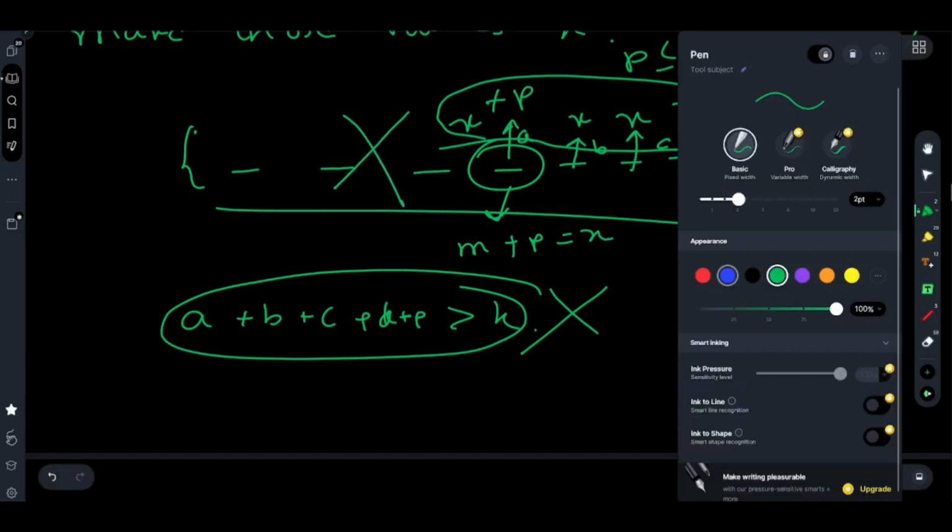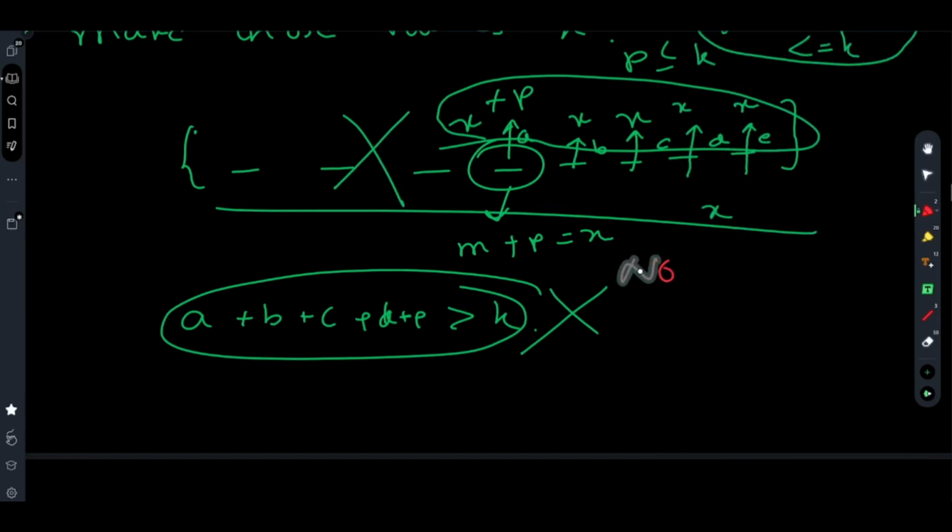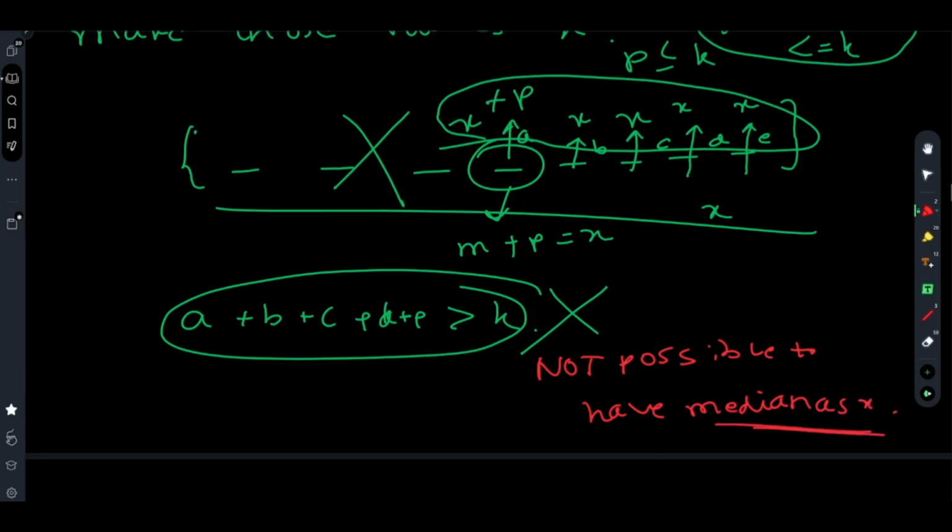And if this combination is not possible, it is not possible to have median as x. You have to find out the condition. You have to find out the arrangement in the array which is the most undistorted and the least increment form of arrangement of the array where the median will be x, and this is this one.